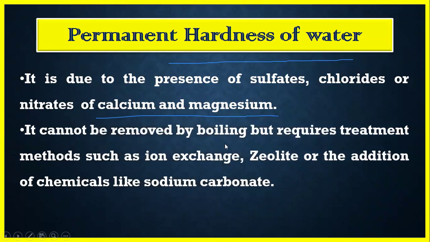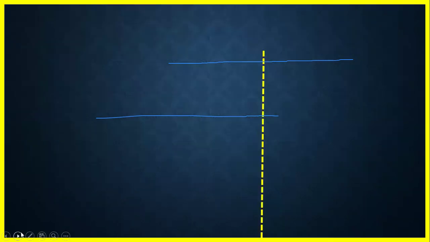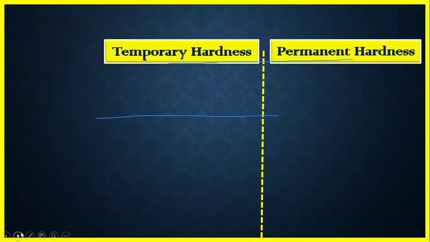It cannot be removed by boiling, but for removal of these salts, some specific methods such as the ion exchange method, zeolite method, and the lime soda method are required. The permanent hardness is also known as the non-carbonate hardness of water. So now I hope we are able to understand the permanent hardness and the temporary hardness. Now let us look at the differences between these two types of hardness.